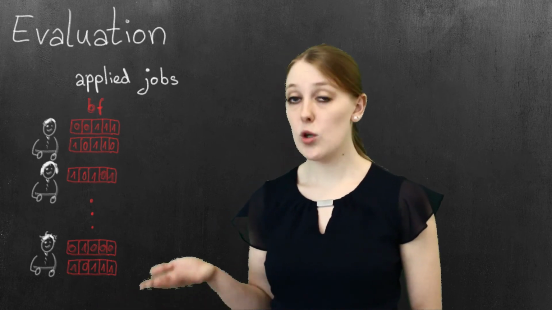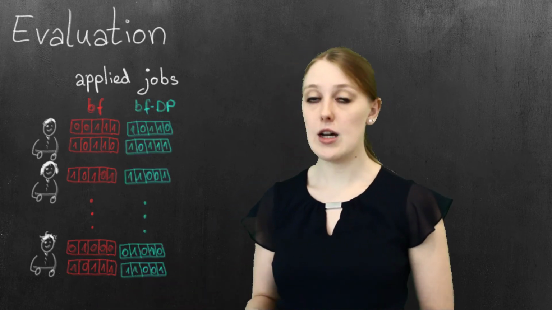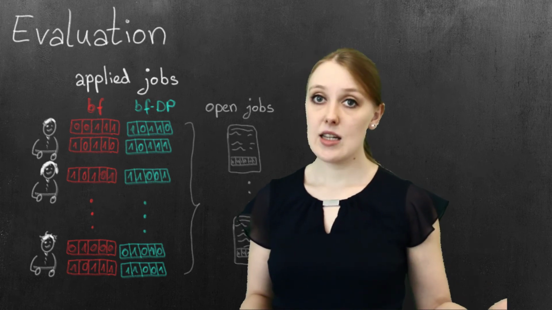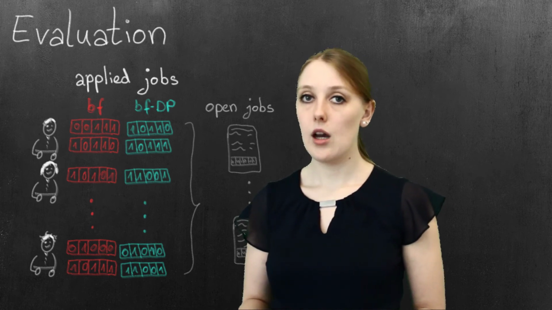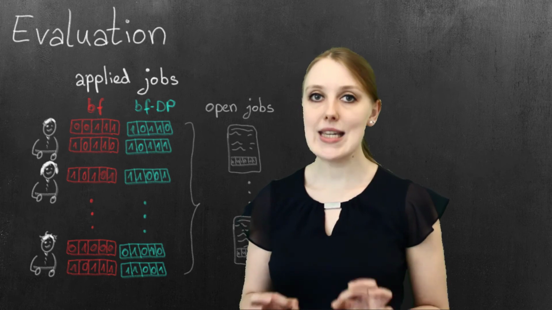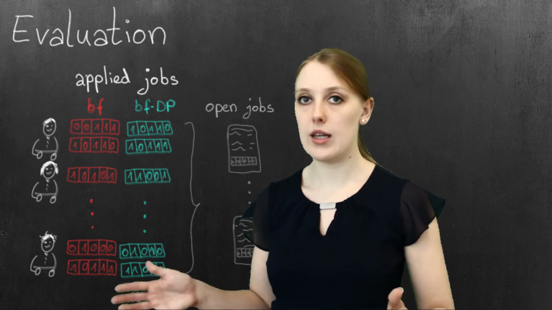In our work, we evaluated the privacy-utility trade-off of computing the similarities with Bloom filter and flip Bloom filter. We used a real dataset of the employment website CareerBuilder, which contains job offers, candidates, and their application history. We randomly select some job offers from which we extract keywords, which we map to the Bloom filter. On the one hand, we have the candidate profile, which consists of the Bloom filter or flip Bloom filter of their applied jobs. On the other hand, we have new job offers, jobs that none of the candidates have in their application history. For each job offer, we identified the 20 candidates with the highest similarity scores from all candidates.